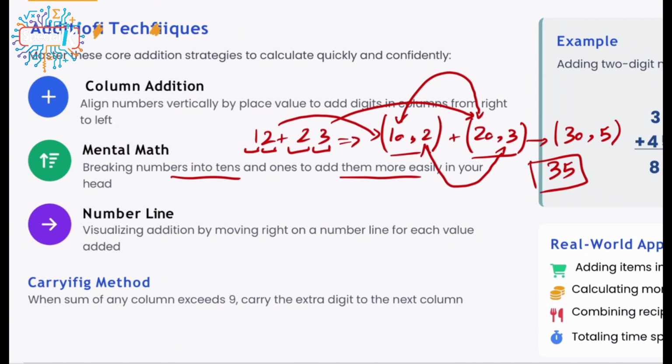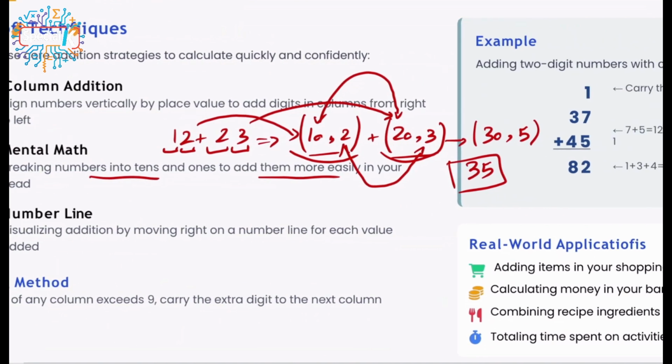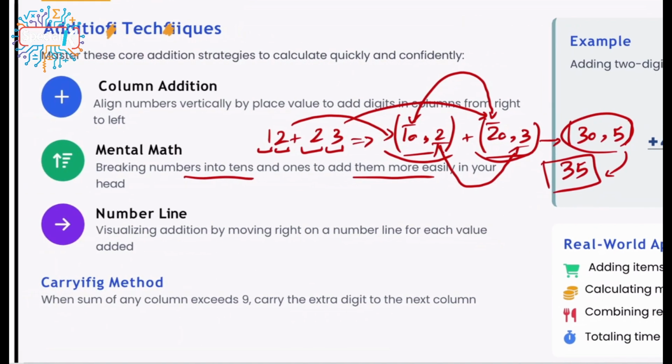Imagine that you do have a very, very big number and you want to do that. First of all, you have to break down all of the numbers into tens and ones and maybe hundreds, or again, maybe thousands. And after that, you have to add them up one by one, unit by unit. And after that, you do have this number. Again, you convert it back to the final number. It's not that applicable, but yet it exists.